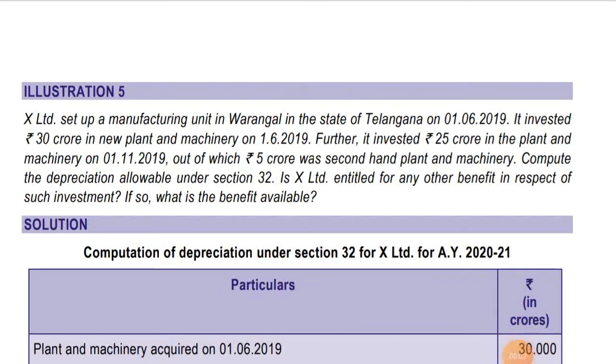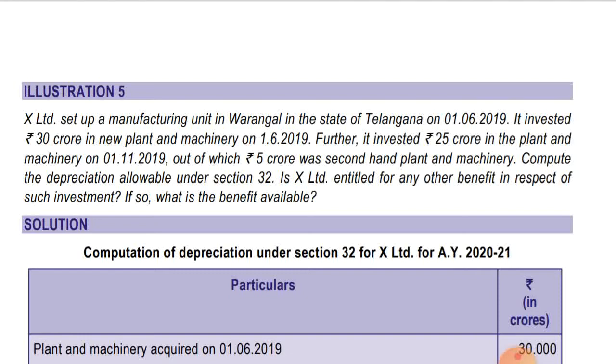X Limited set up a manufacturing unit in Warangal in the state of Telangana on 1st June 2019. It invested rupees 30 crores in new plant and machinery on 1st June 2019. So it has invested in new plant and machinery, and that too in the state of Telangana. So in this case, full rate depreciation, normal depreciation will be charged as it is used for more than 180 days, and the rate of depreciation will be 15%. In case of plant and machinery, 15% is there. So, and in this 30 crores, additional depreciation will also be charged.